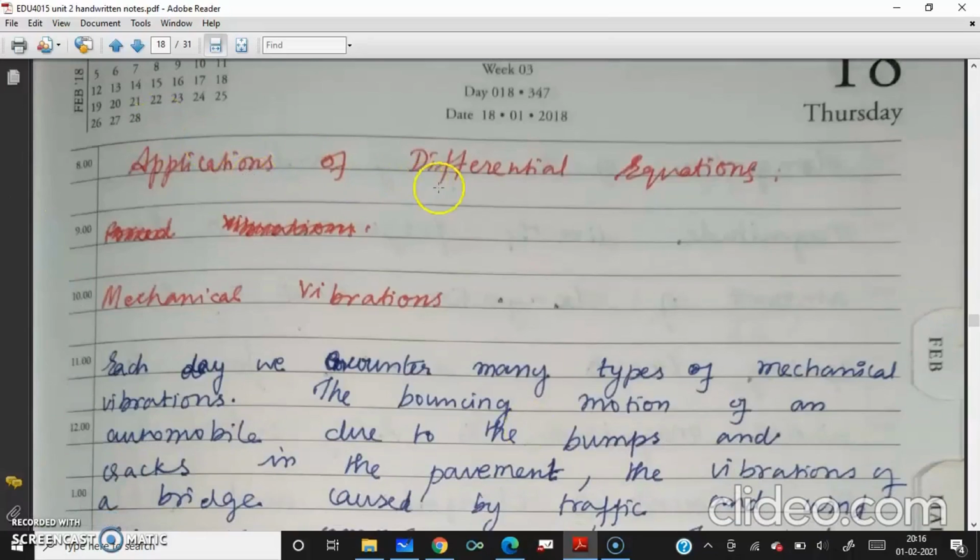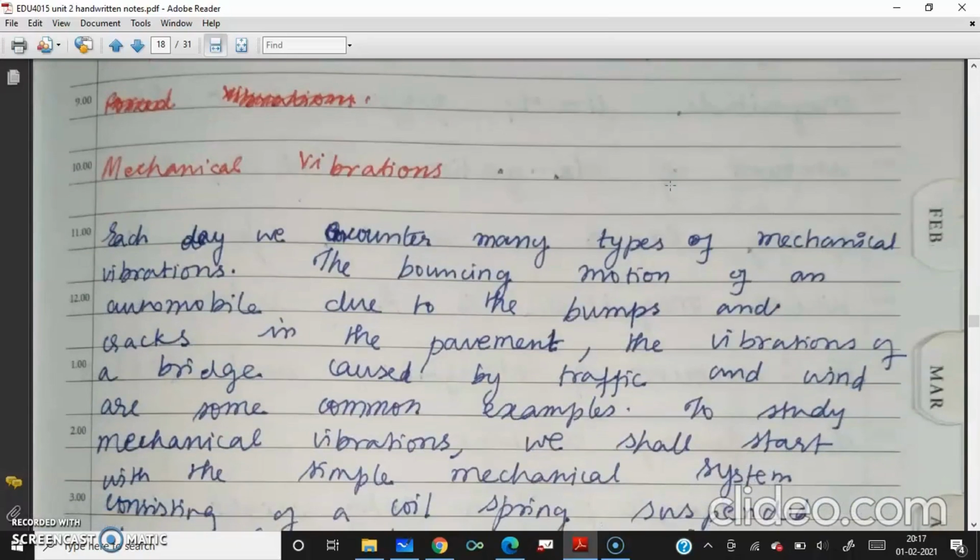Also, applications of differential equations. What you're going to see is how differential equations are applied in some situations. Because you know physics, I have taken the physics one. Otherwise, you can use it in operational research and commerce. So many applications are there. Because you are familiar with physics, I took the applications in mechanical vibrations. You are familiar with this, right?